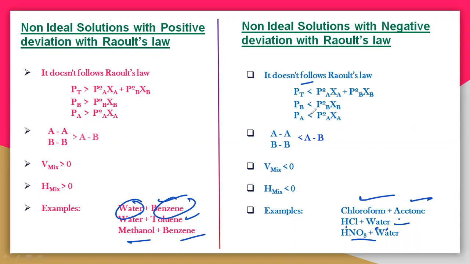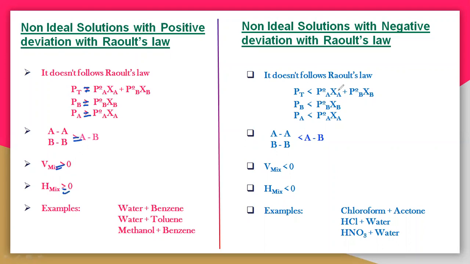And there are also similarities for the non-ideal gas and ideal gas. So this is the ideal, this is a non-ideal gas. In the non-ideal gas, there is a positive deviation and a negative deviation with Raoult's law. These are the differences. And see here, if it follows an ideal gas, then you will get all equal like this. So if you are getting equal like this, then it is equal to an ideal gas. If it is greater than, it is a positive deviation. If you are writing less than, then it means a negative deviation with Raoult's law.